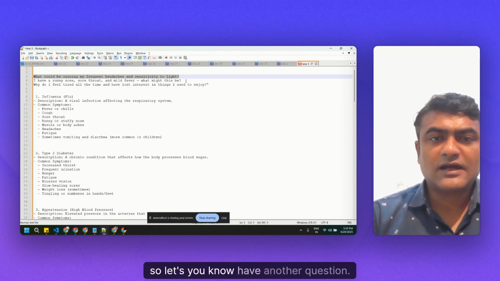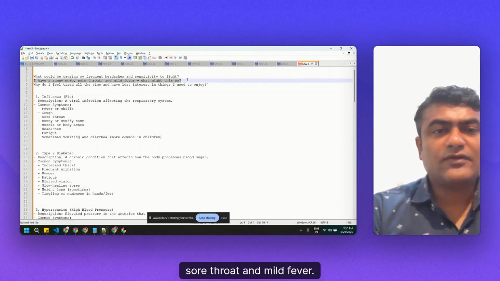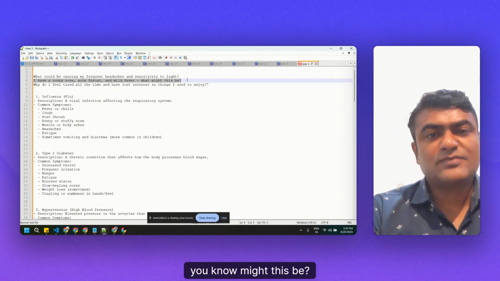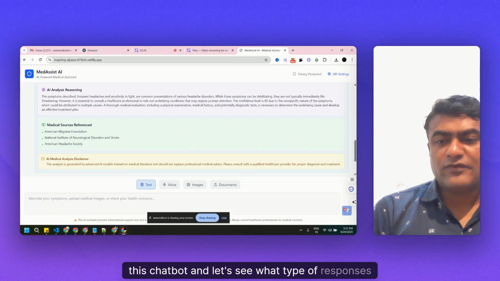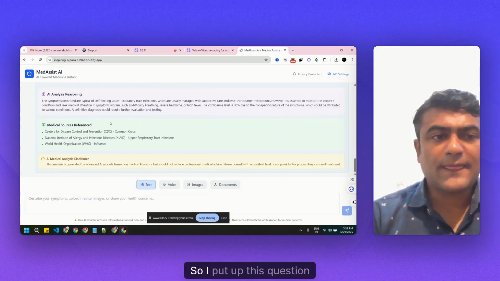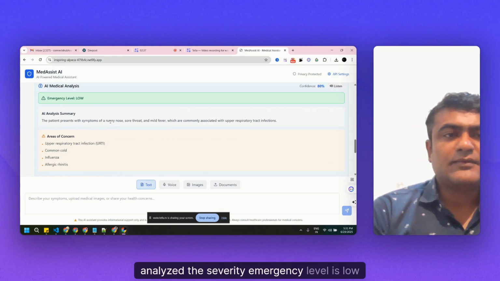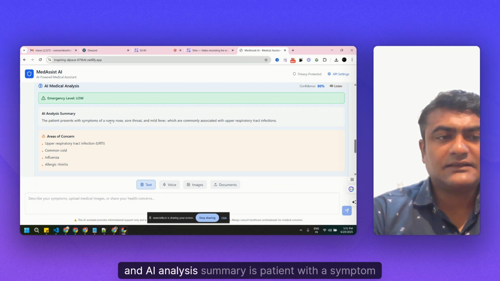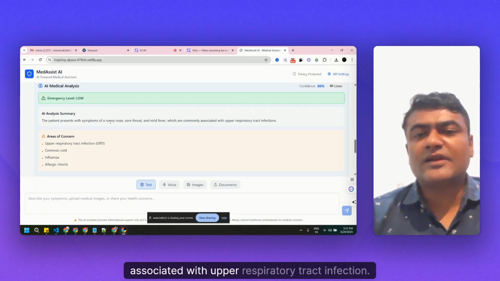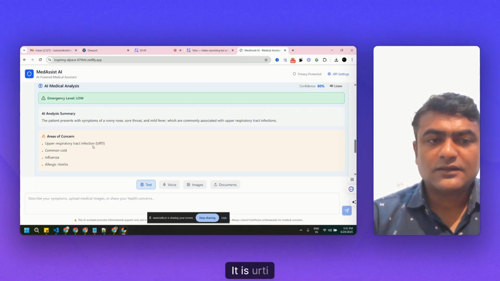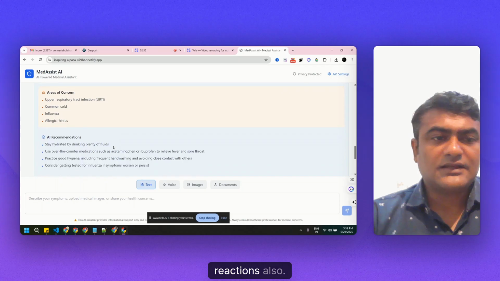Okay, so let's have another question. I have a runny nose, sore throat, and mild fever. What might this be? Let me ask this question to the chatbot, and let's see what type of responses we are getting. I put up this question, and it has analyzed the severity. Emergency level is low, and the AI analysis summarizes a patient with symptoms of runny nose, sore throat, and mild fever, which are commonly associated with upper respiratory tract infection. It is URTI, maybe common cold, influenza, or allergic reactions also.